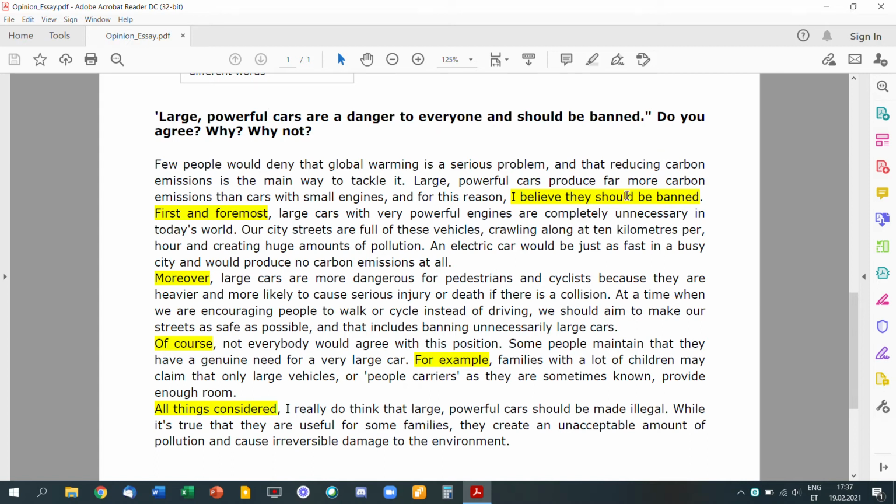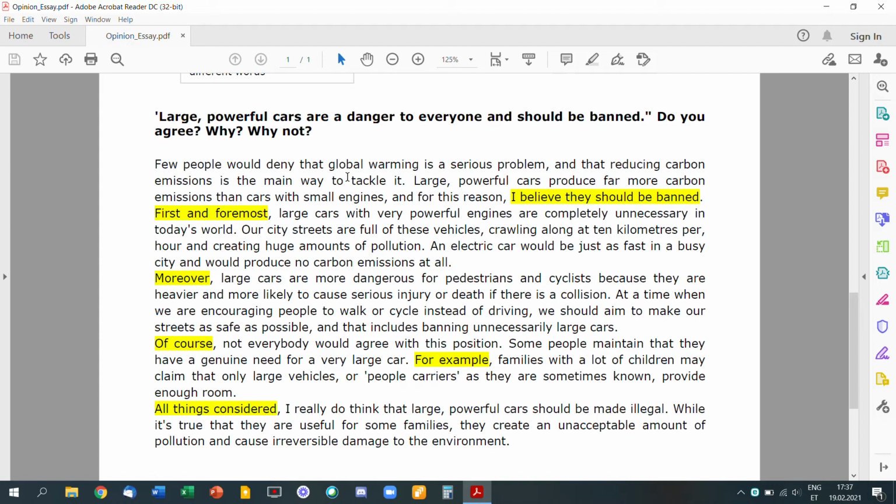Now, what are your arguments for saying that they should be banned? First and foremost, large cars with very powerful engines are completely unnecessary in today's world. Our city streets are full of these vehicles crawling along at 10 kilometers per hour and creating huge amounts of pollution. An electric car would be just as fast in a busy city and would produce no carbon emissions at all.